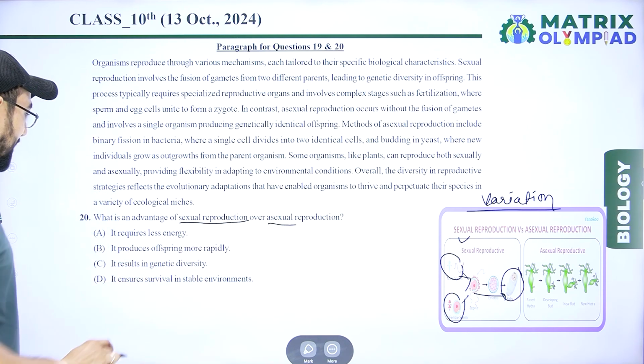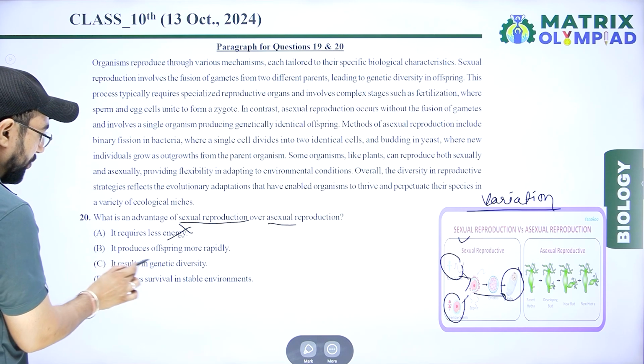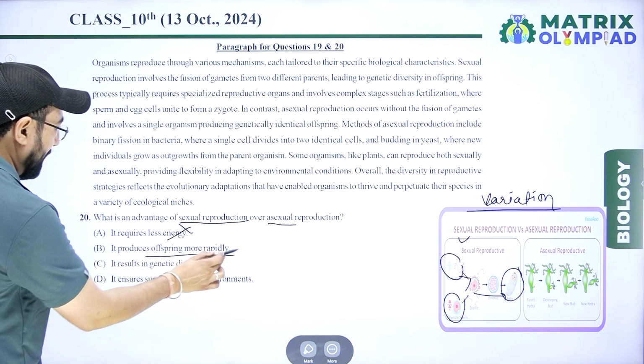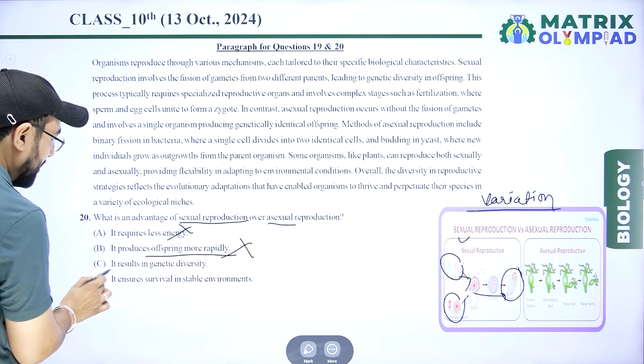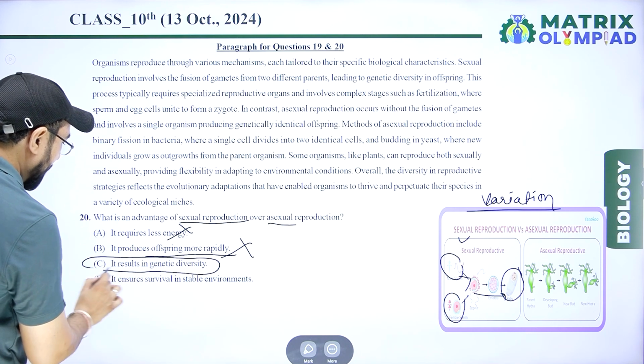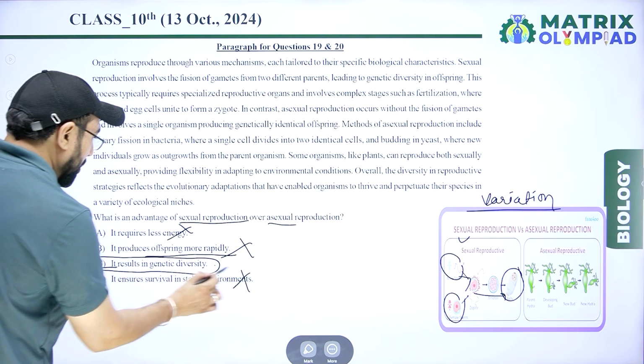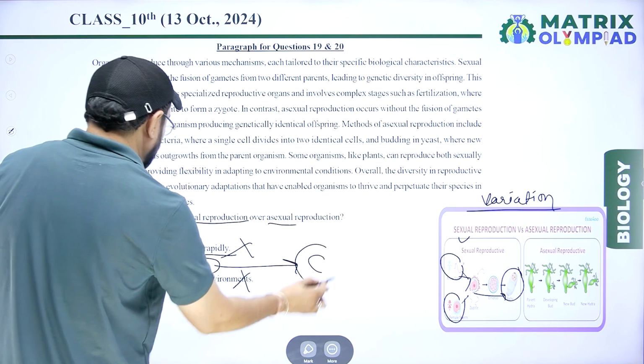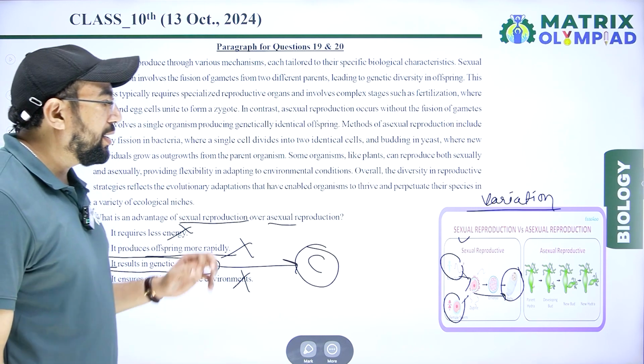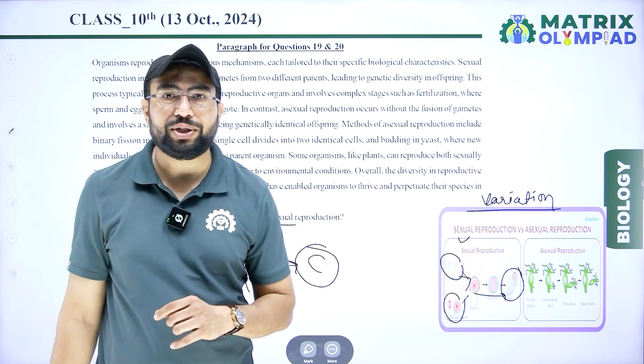It requires less energy, that is wrong. It produces offspring more rapidly, wrong. It results in genetic diversity. It ensures survival in a stable environment, wrong. Option C, genetic diversity, is the right answer for this question.